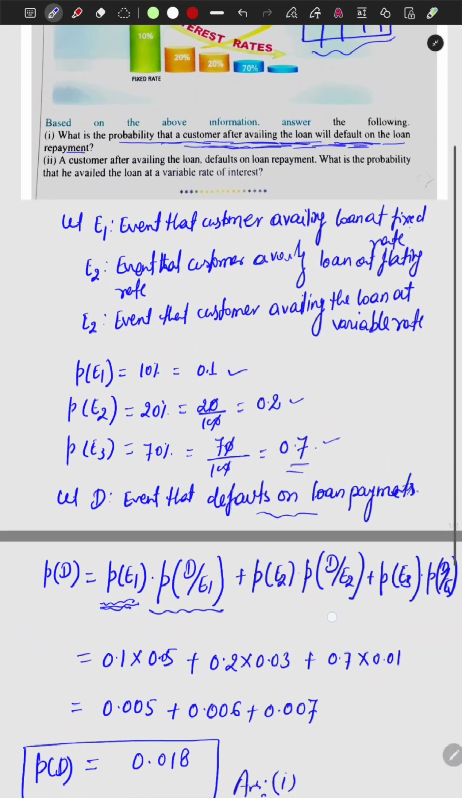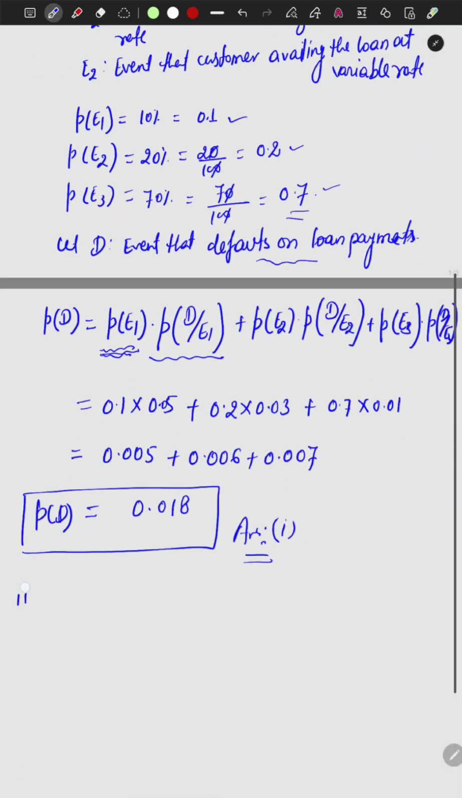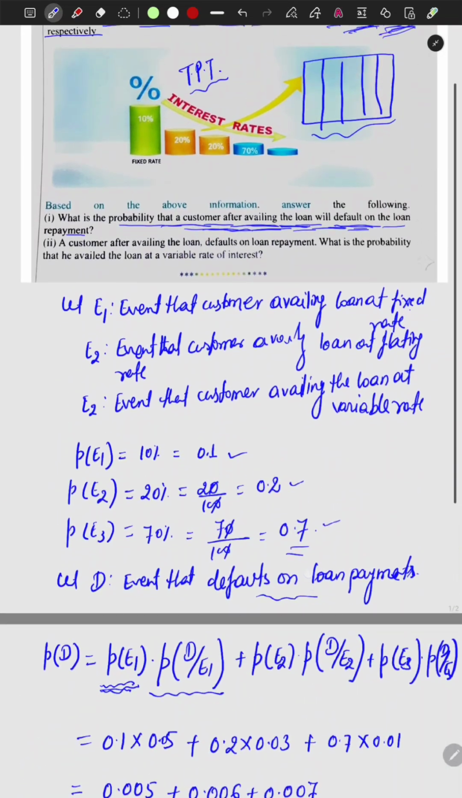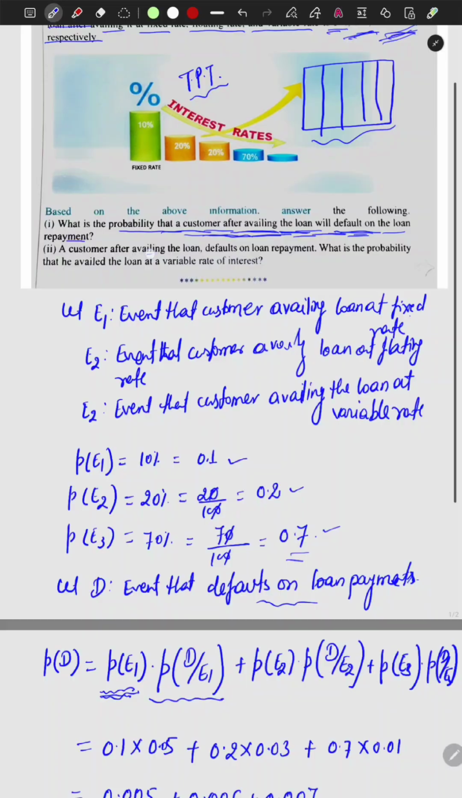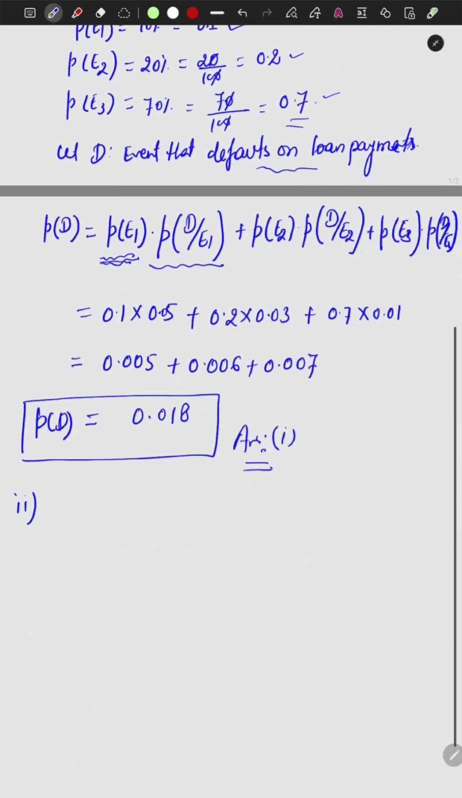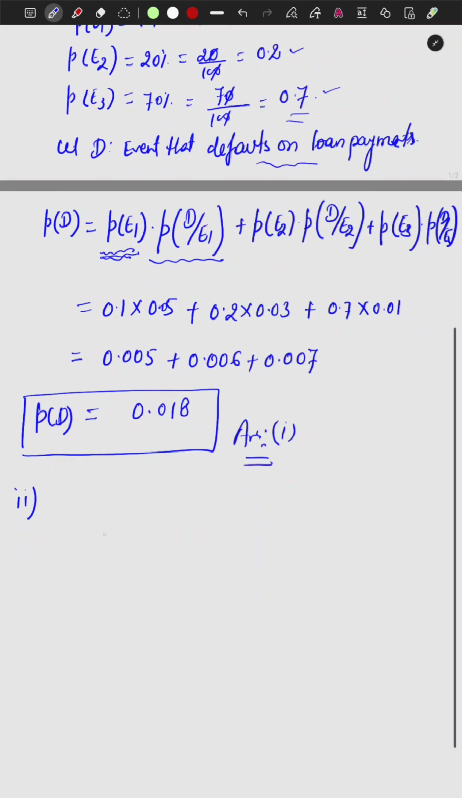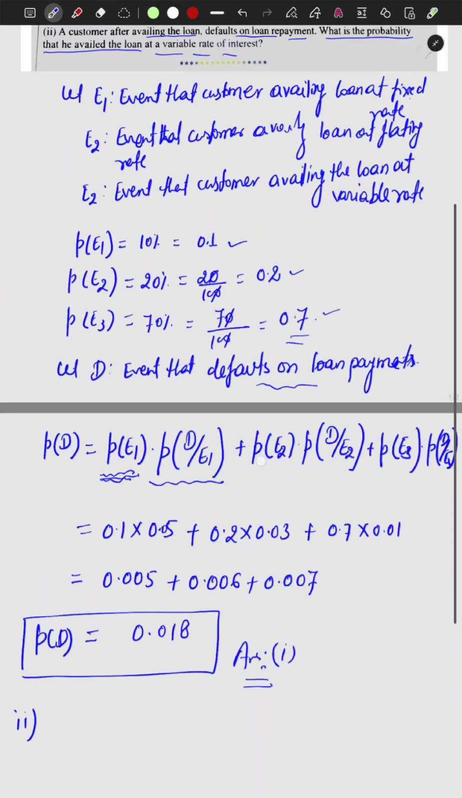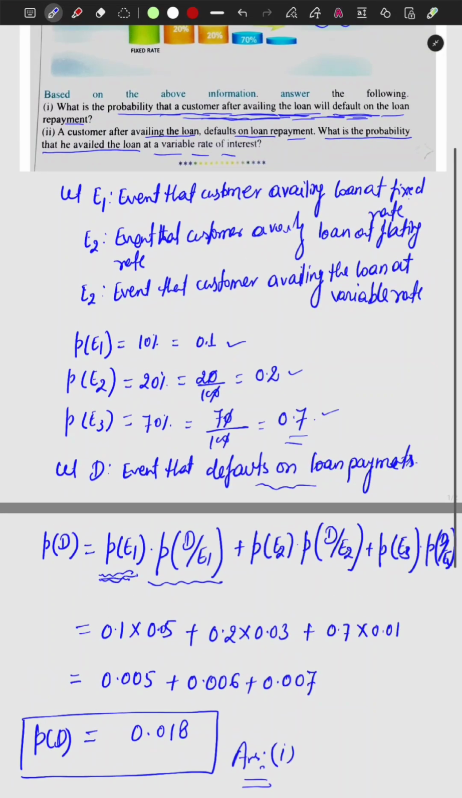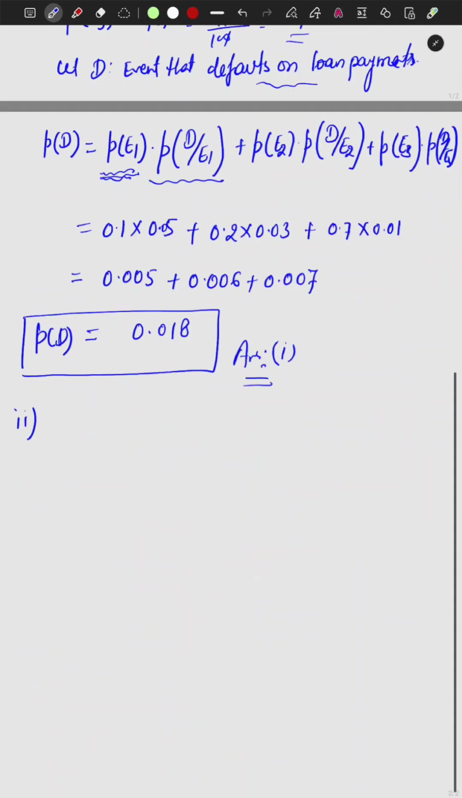Now dear student, the second part. It says that a customer after availing the loan defaults on loan payment. It is already given, it's a default now. Then tell me what is the probability that he availed the loan at a variable rate. So you think: the probability that he takes the loan by variable rate and after that the event happens, divided by total probability. Correct or not? It means you need to apply Bayes theorem.